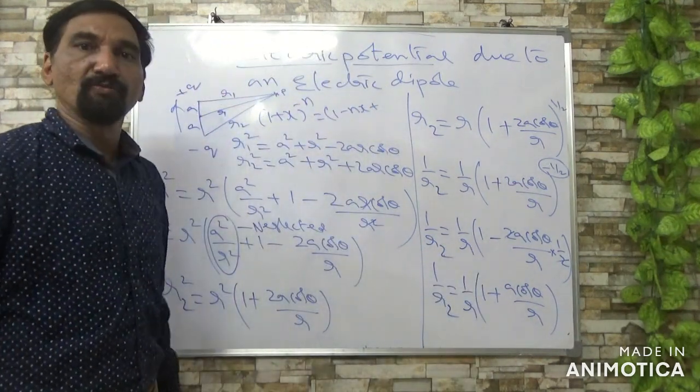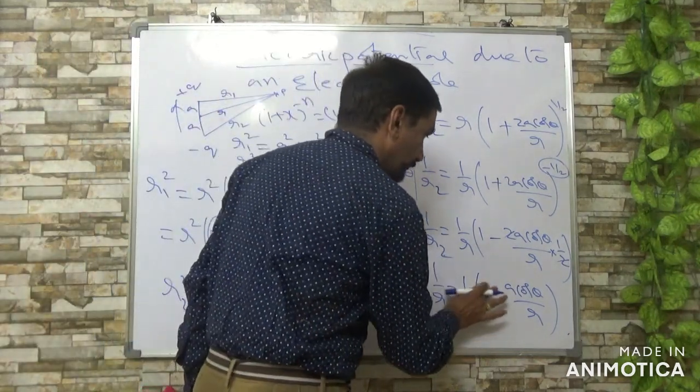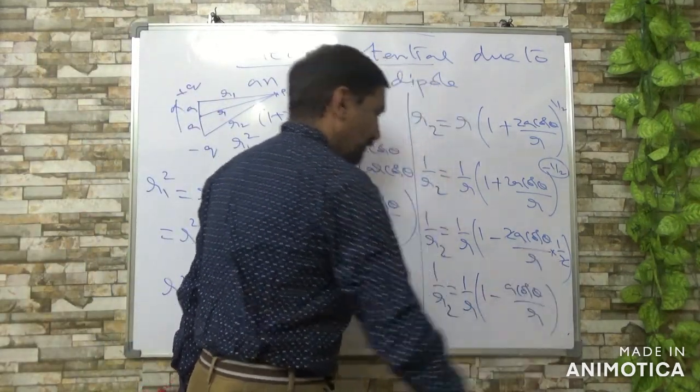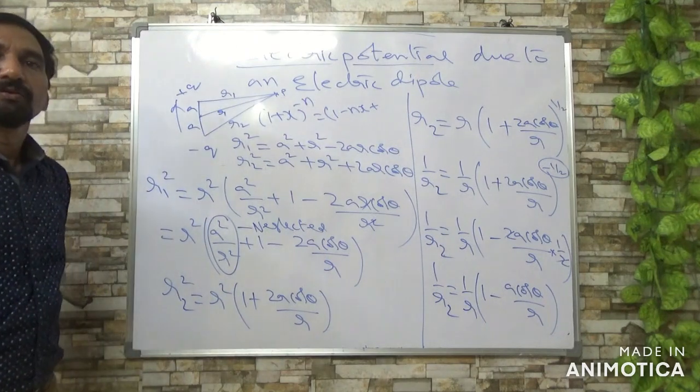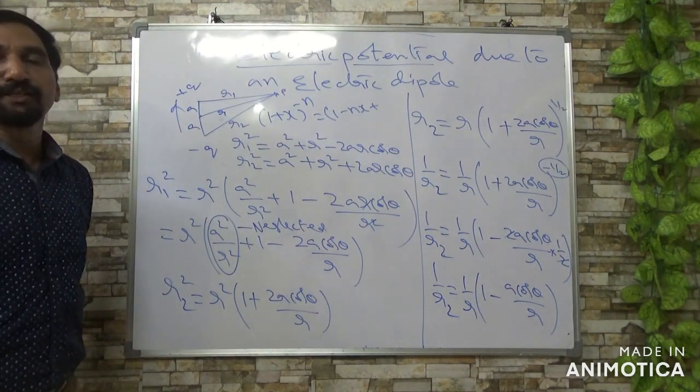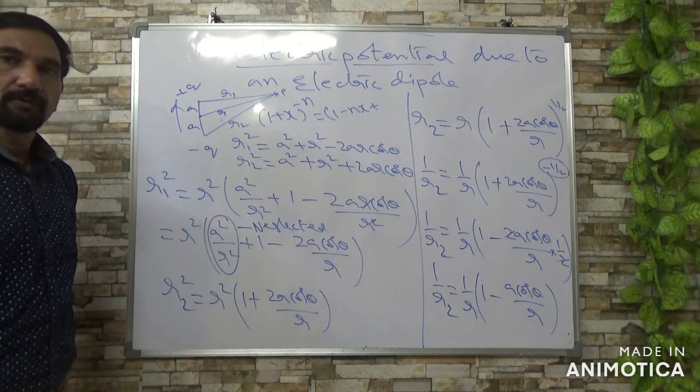So in place of 1 by R2 you get 1 by R of 1 minus A cos theta by R.